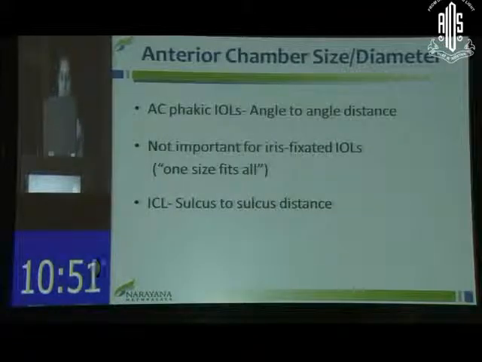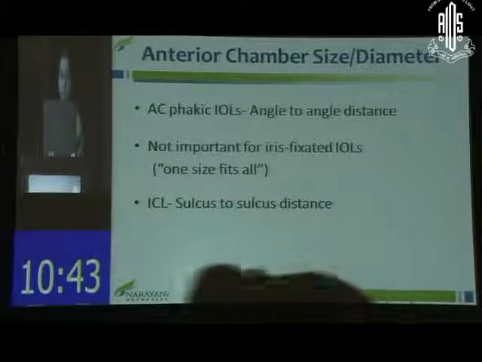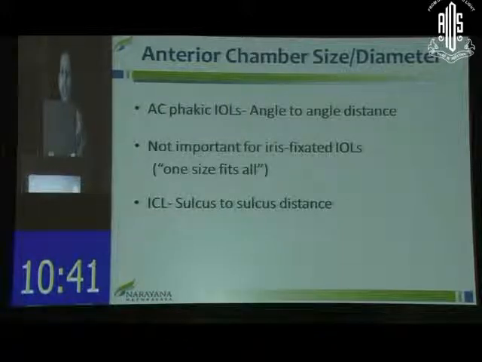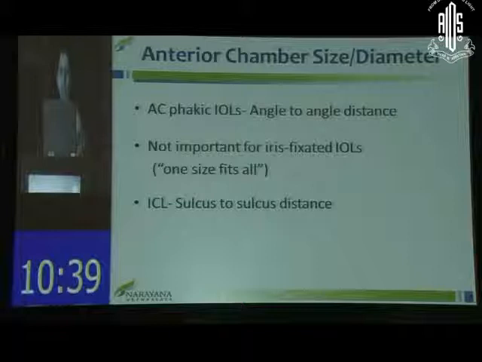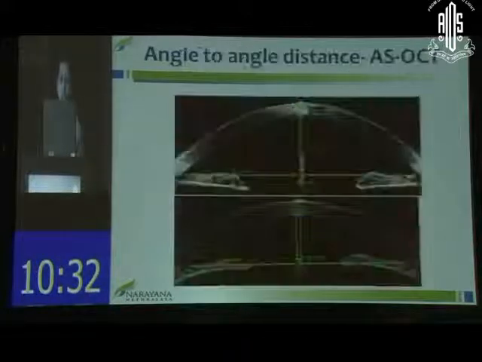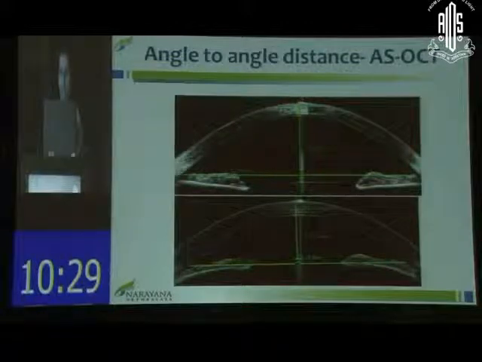Other than the anterior chamber, the second important factor is the anterior chamber diameter. In cases of an anterior chamber phakic IOL, the angle to angle distance could be required. In iris fixated IOLs, that is not necessary because one size fits all, whereas the ICL rests in the sulcus, so the sulcus to sulcus distance should be measured.